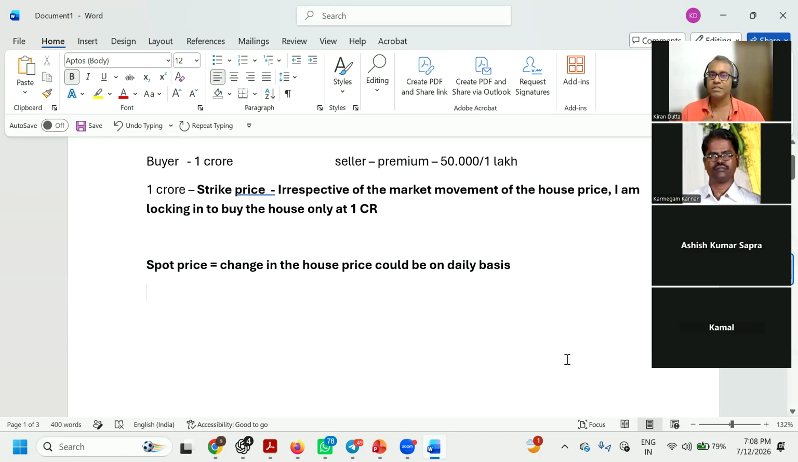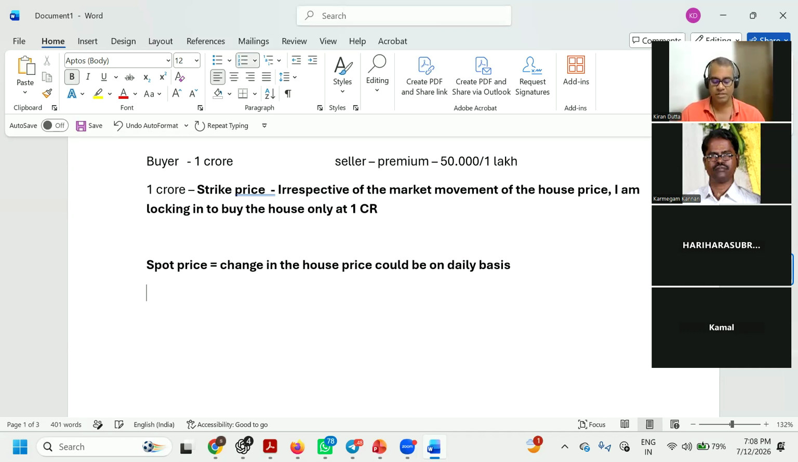Now let's understand the scenarios here. I am locking in 1 crore. I said that I will buy from you at 1 crore. That is the lock-in price that I have agreed with the seller. Now, when the spot price keeps changing in the market, let's understand two to three scenarios here. What is my first scenario?